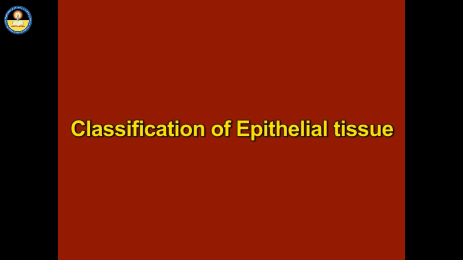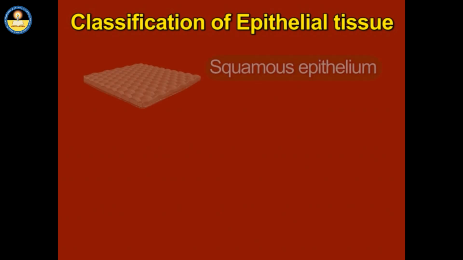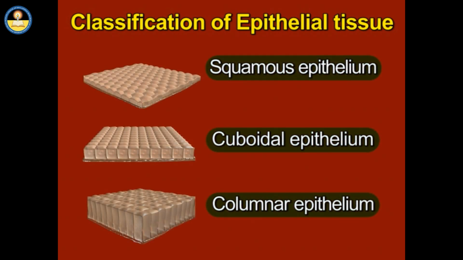Classification of epithelial tissue. Epithelial tissue is commonly classified based on the shape of the cells. Note the shape of the cells and the location of nuclei in 3 types of epithelial tissues.